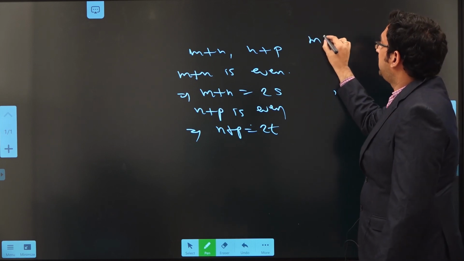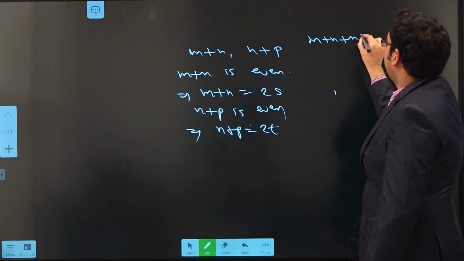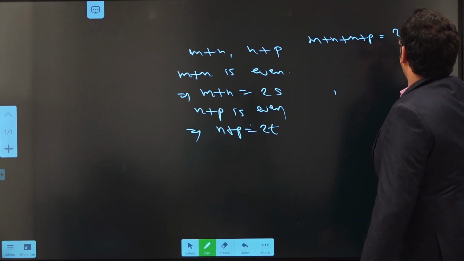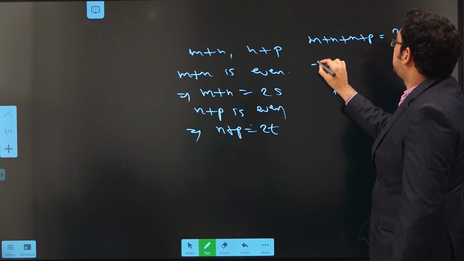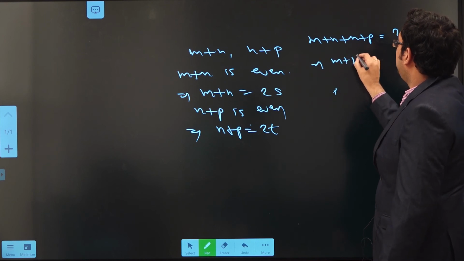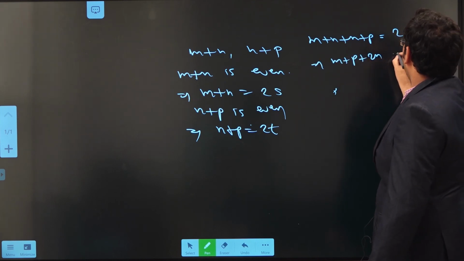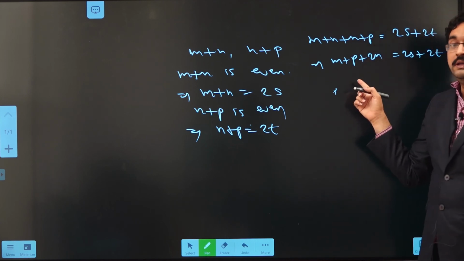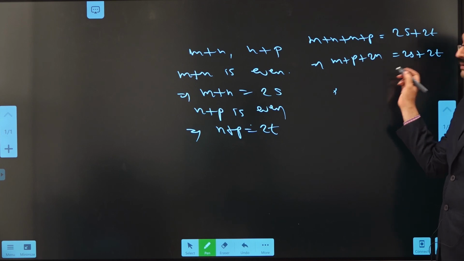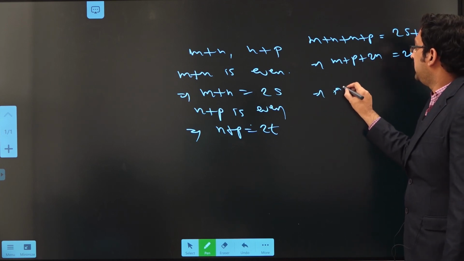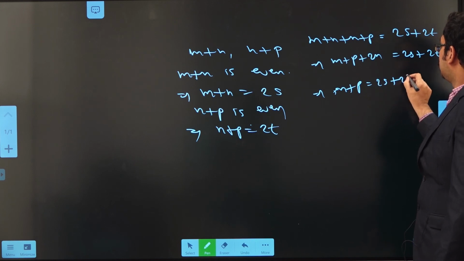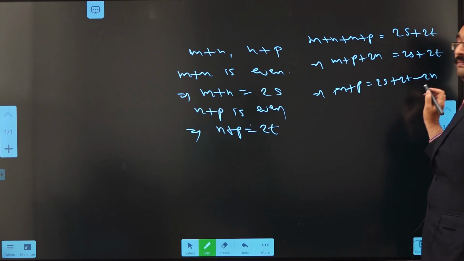So m plus n plus n plus p equals 2s plus 2t. On the left side, m plus p plus 2n equals 2s plus 2t. Take 2n to the right side. Then we will get m plus p equals 2s plus 2t minus 2n.